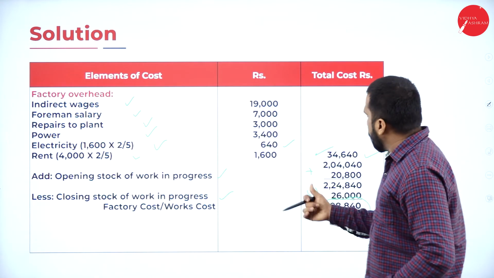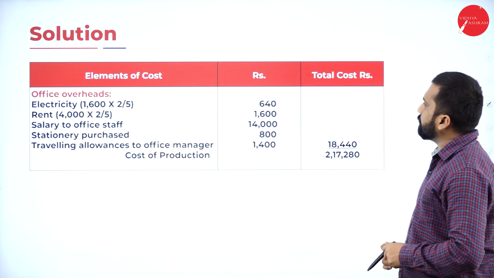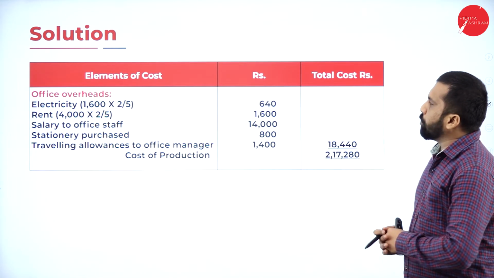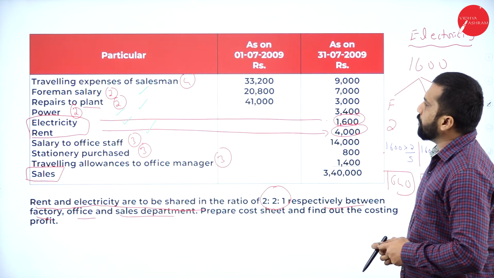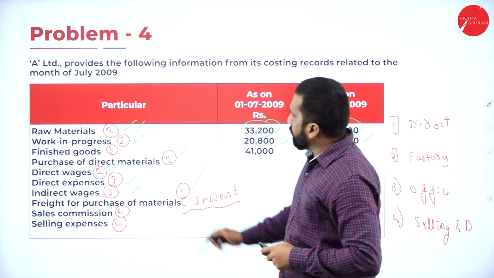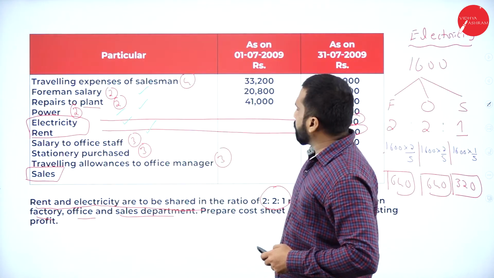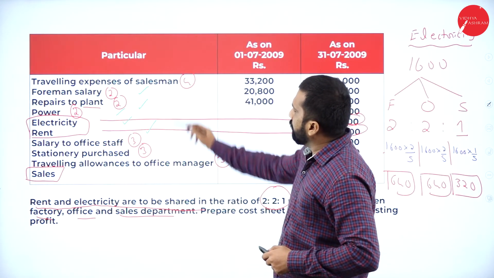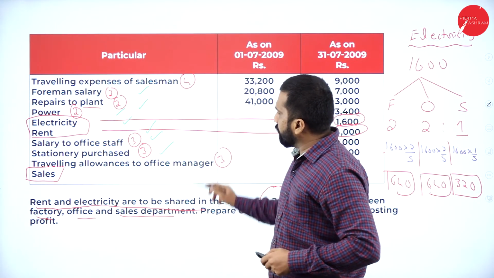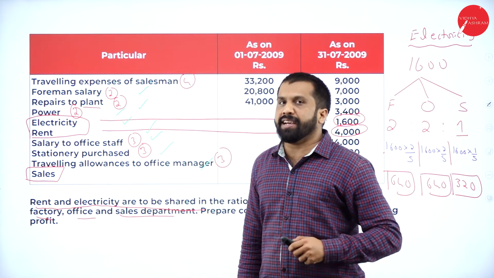Good. Now, we're done up to this. Your office overhead. After this, we have office overhead. I'll go back to the question. Office overhead 1. So 1 in the sense opening and closing. There is 2, 3, 4, 5. Total we have 5 items.